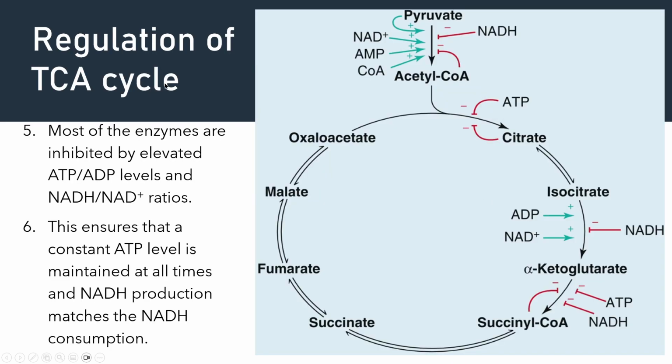Now we talk about the regulation. So how does the body know how to start and how to stop the cycle? Just now I explained insulin and glucagon for glycolysis. But when it comes to the TCA cycle, it is mainly the concentrations of ATP and ADP. The cell must maintain a constant ATP level at all times. Okay, and also NADH must be constant.